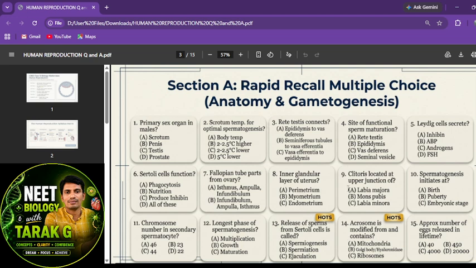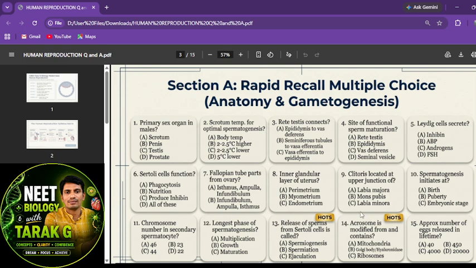That's the glandular layer. It can release hormones also, there are two peaks of estrogen in that particular menstrual cycle. Ninth one: clitoris is located at the upper junction of. This is the female external genitalia, or vulva. That's labia majora, labia minora, and mons pubis, all will be there.